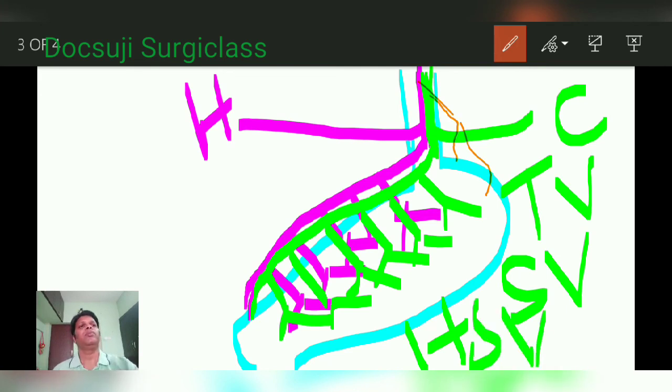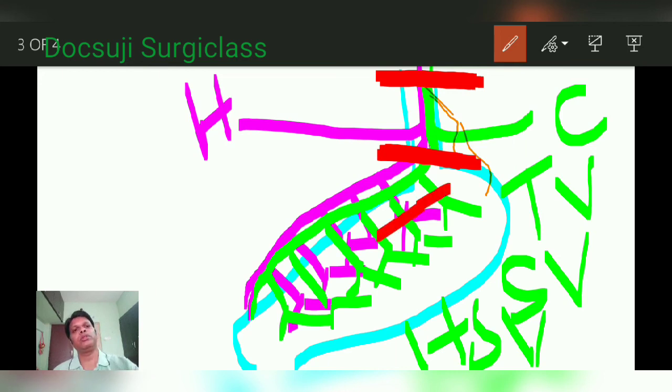So what is truncal vagotomy? When you cut the vagus nerve at the level of the trunk itself, it is called truncal vagotomy. You have to cut anteriorly and posteriorly, both nerves. Then when you cut the nerve below the branches of the hepatic and celiac plexus, it is called selective vagotomy.